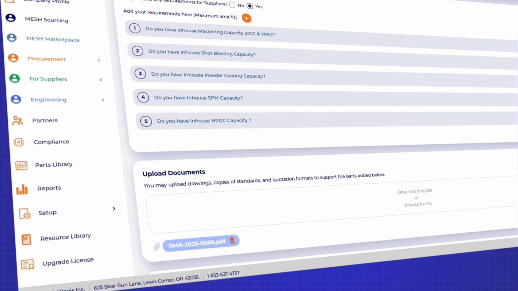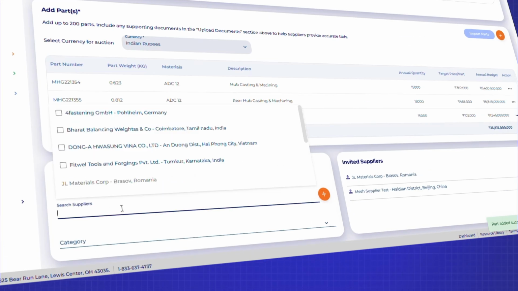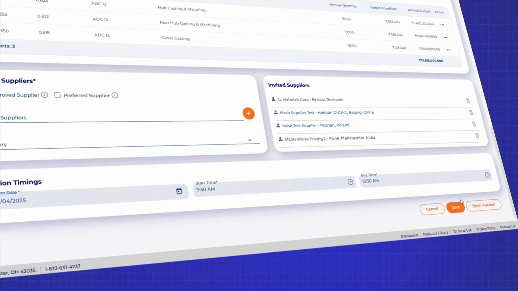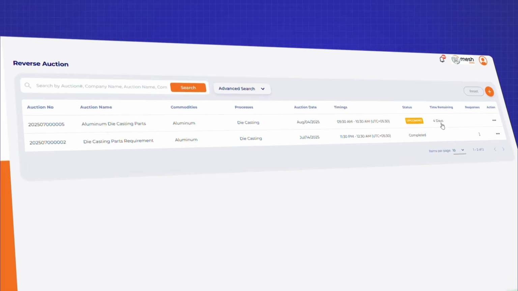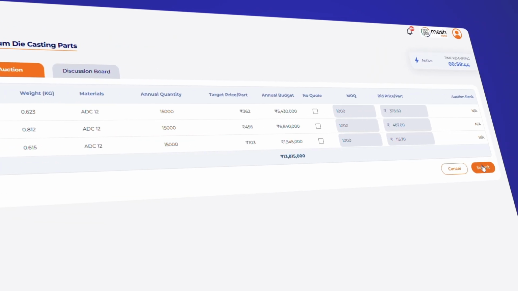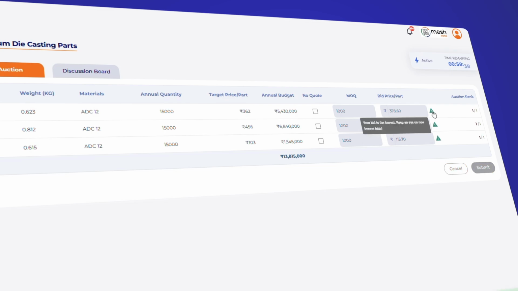Very similar to RFQs, buyers can create the auction by adding details, times, dates, parts, attachments, drawings, and inviting suppliers to the event. Now, what's different is once the event starts, suppliers are submitting prices. They're submitting MOQs and piece prices for each part, uploading prices, but they're given instant feedback right away as to where they stand in the rankings.